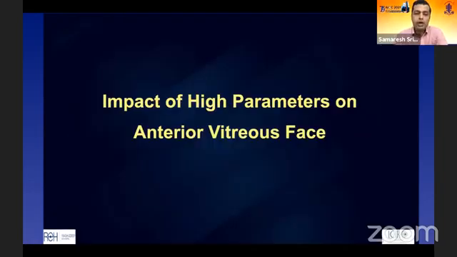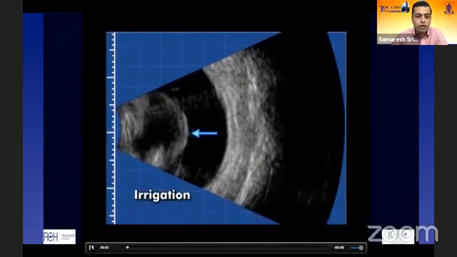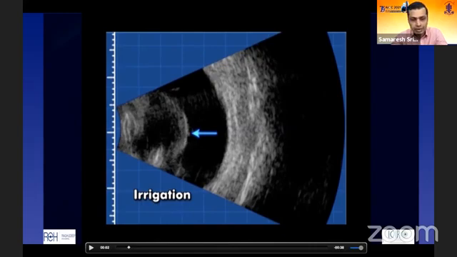We also tried to understand what these high parameters would do in the back of the eye, or in the posterior compartment of the eye. So this is just to orient you. This is a cadaveric eye where we dissected out the Berger space, which is the space between the posterior lens capsule and the anterior vitreous face. Once we cleaved a space between those two components, we filled up this entire cavity with preservative-free triamcinolone, because we wanted a sono-opaque medium so that we could see the Berger space.